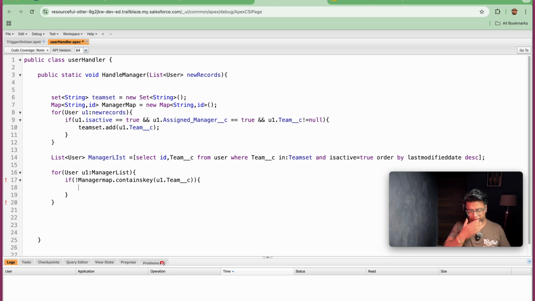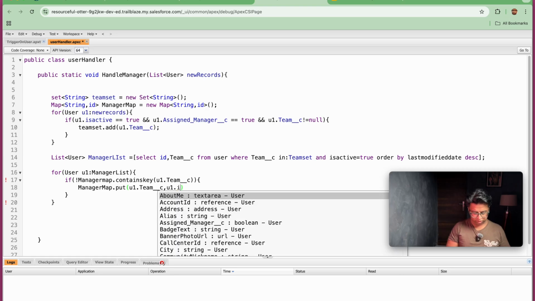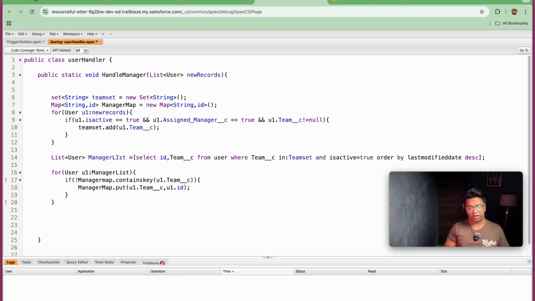If this is available, then managerMap.put(u1.team__c, u1.id). Once we are done with filling of this map, if three teams are available, then one for sales, one for IT, and one for finance will be coming.